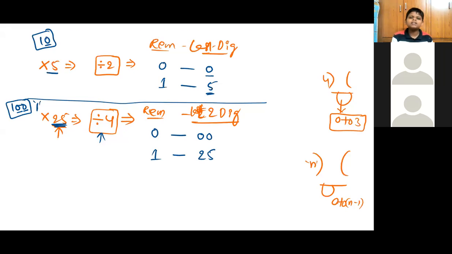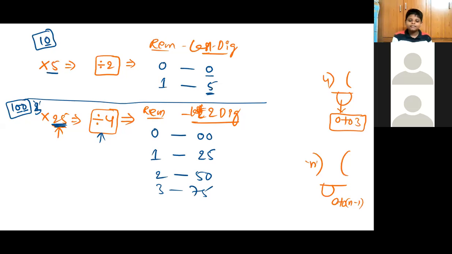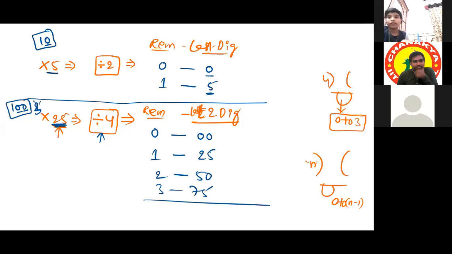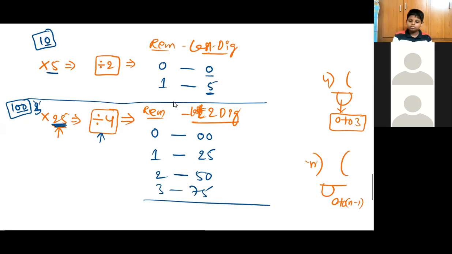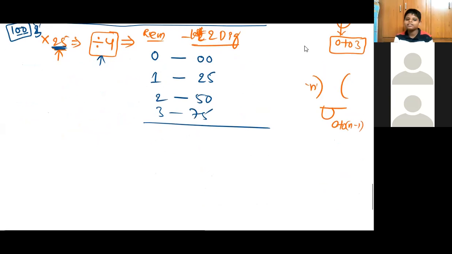Yes, sir. The remainder is understood. 1 into 25 is 25. If the remainder is 2, it is 50. If the remainder is 3, it is 75. Sir, I didn't understand.